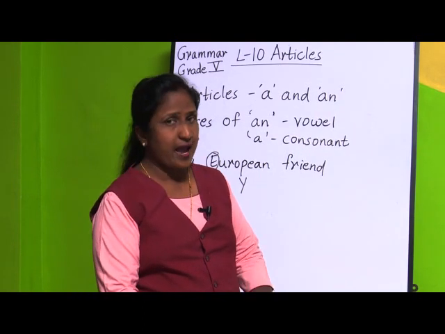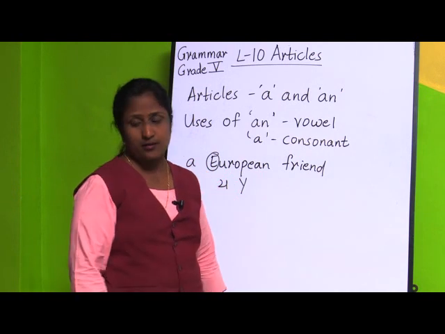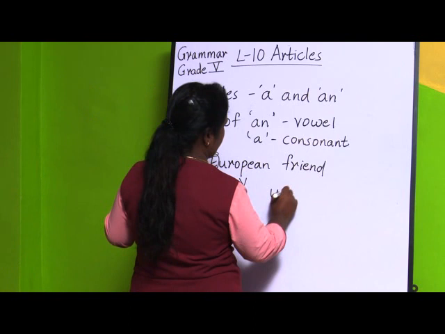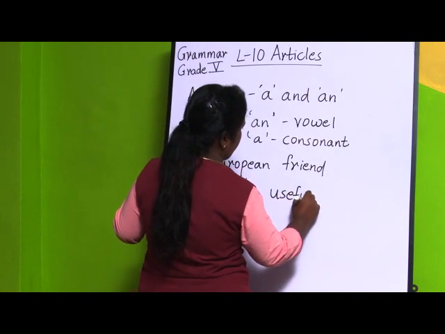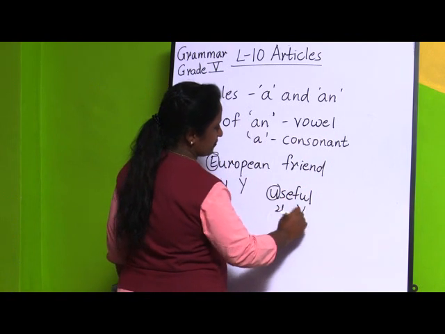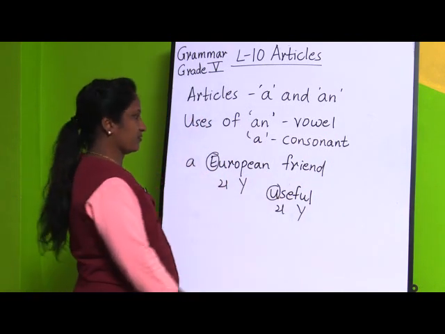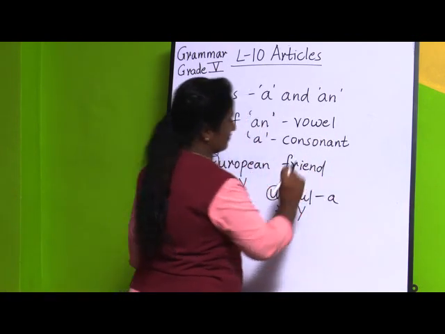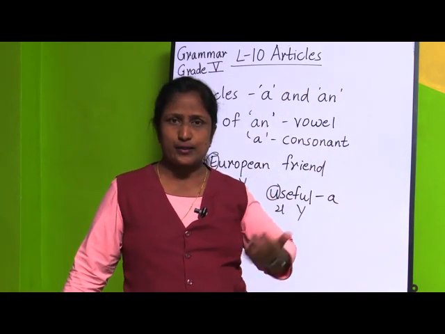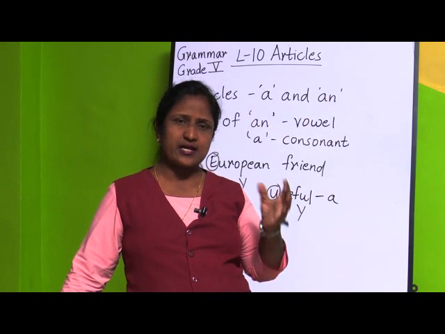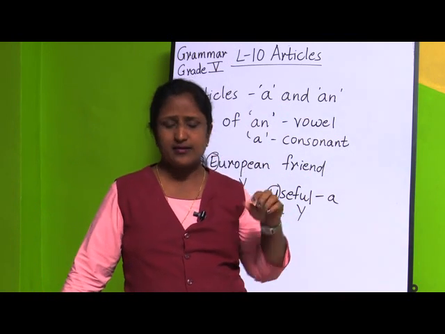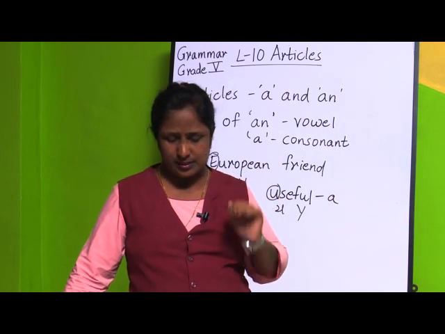Iron is an useful metal or a useful metal? A useful metal, because useful, U is a vowel, but the sound here is Y. So, it will be a. I think children will be finding it complicated, but you have to try to understand when I am teaching, and I will be giving you clues or hints, so it will be easy for you to understand.